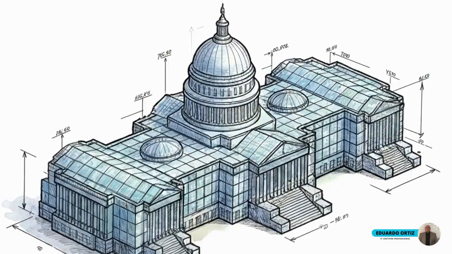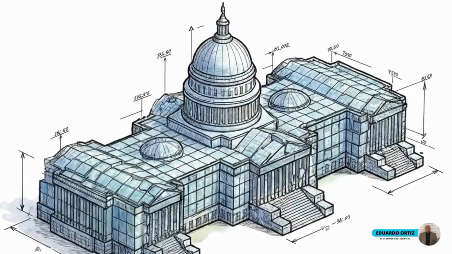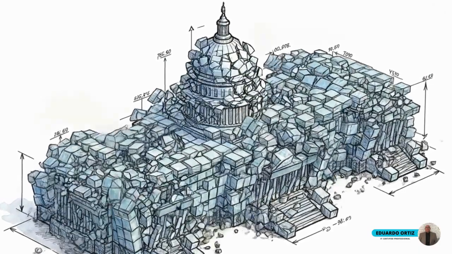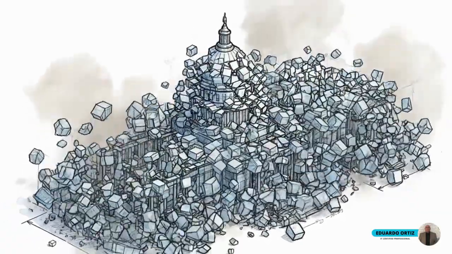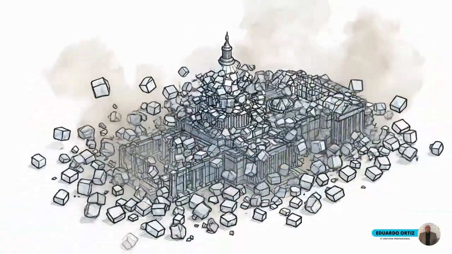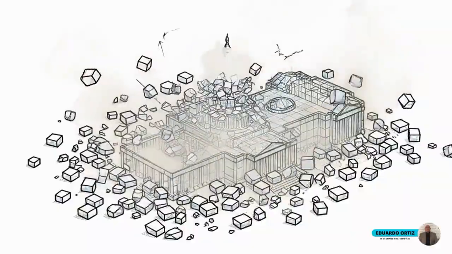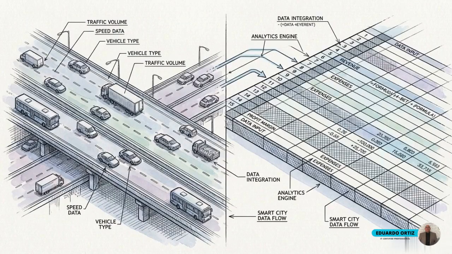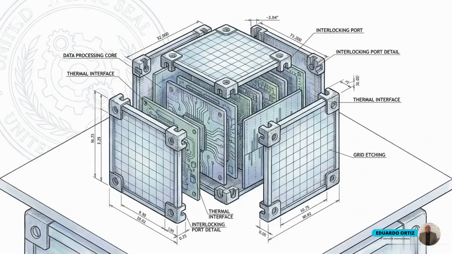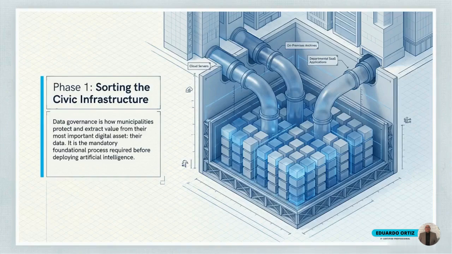A municipality cannot skip straight to AI deployment. Attempting to build a complex software superstructure without governing the underlying data blocks guarantees immediate collapse. Before optimizing traffic patterns or analyzing public budgets, every city must answer one unavoidable question: how do we govern the pieces? This sorting mechanism illustrates the rigorous pipeline municipalities must build to extract value from their most important digital asset.